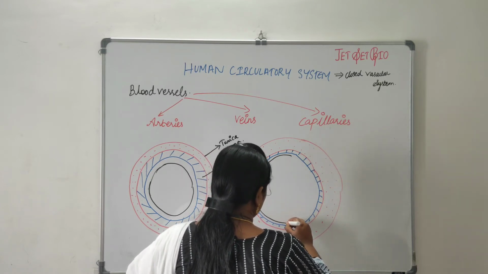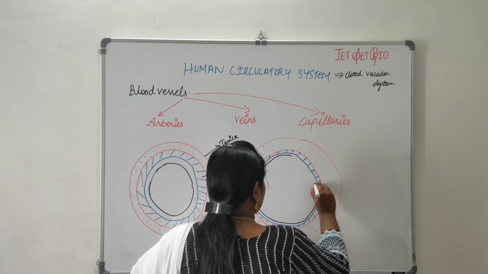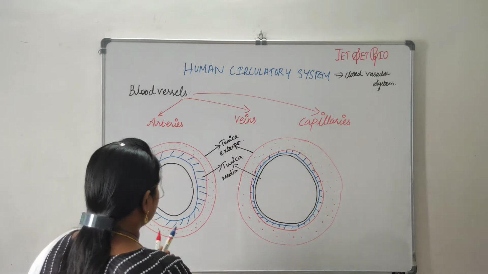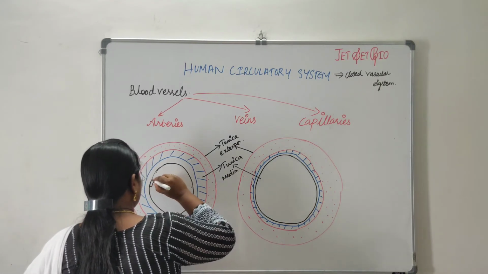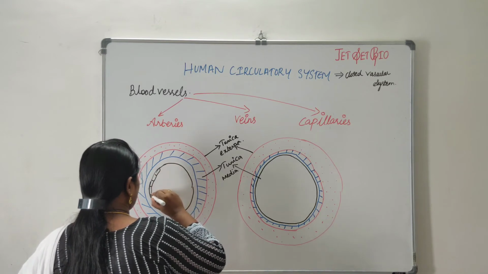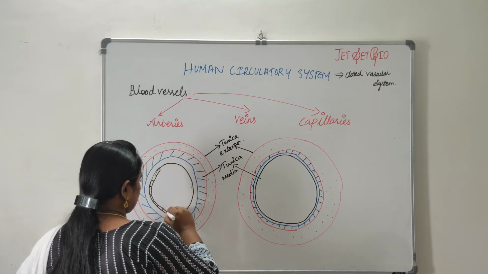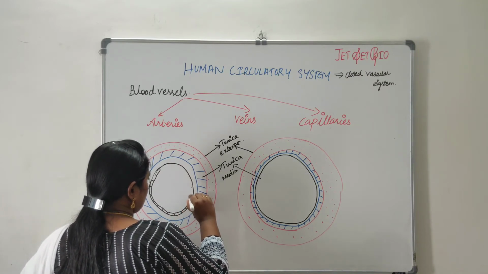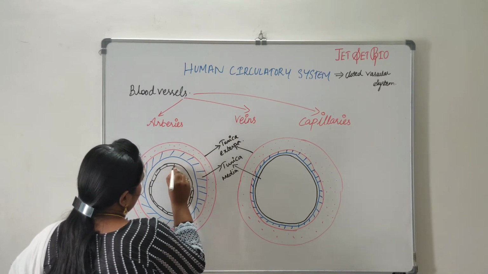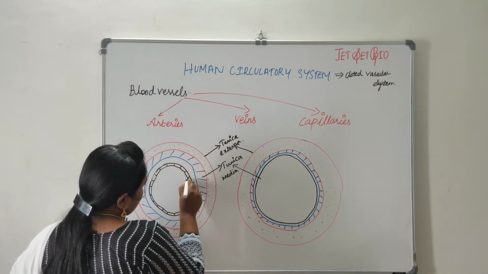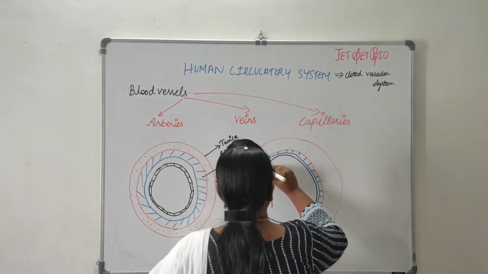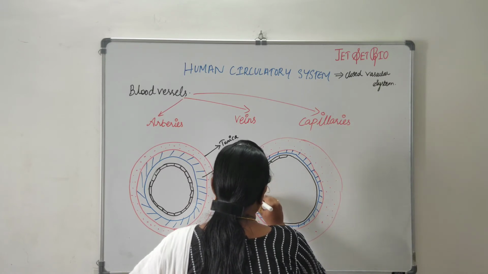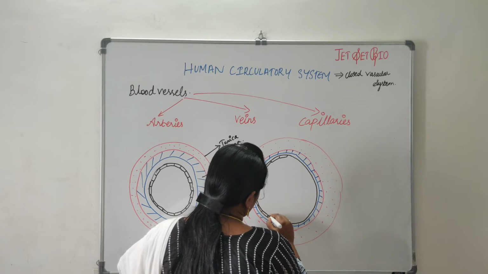So in tunica interna, we have two layers, right? One is the outer layer, which is made up of the elastin tissues, and the innermost layer is made up of the squamous epithelial cells. It is also thicker in arteries, and it is thinner in case of veins. Am I making it clear? Now can you differentiate with the diagram?